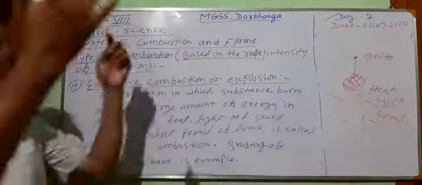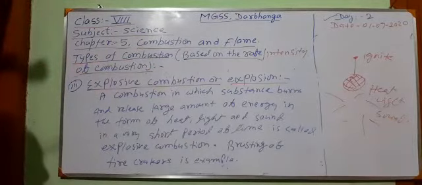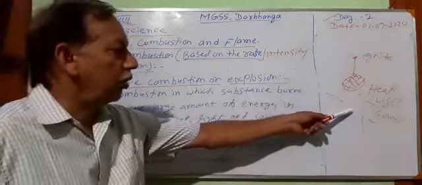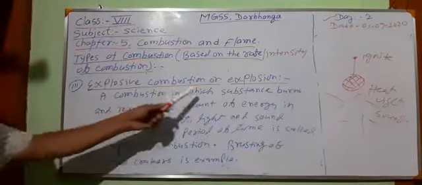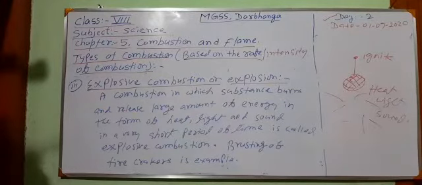This is also combustion. This type of combustion is known as explosive combustion or explosion.